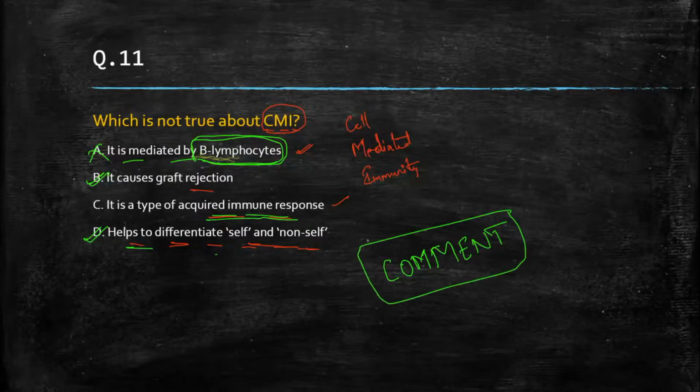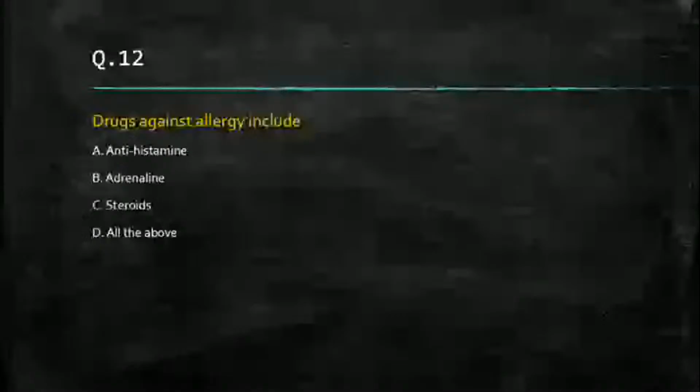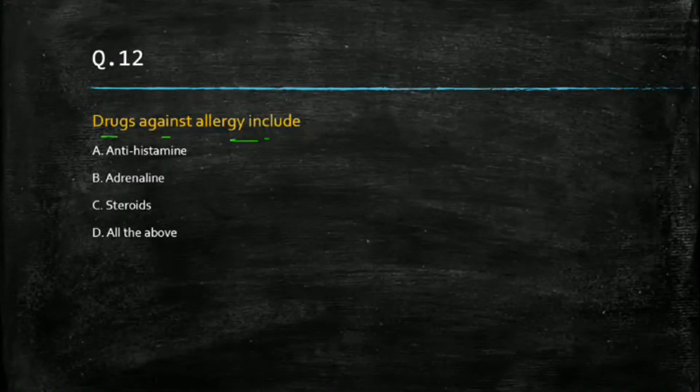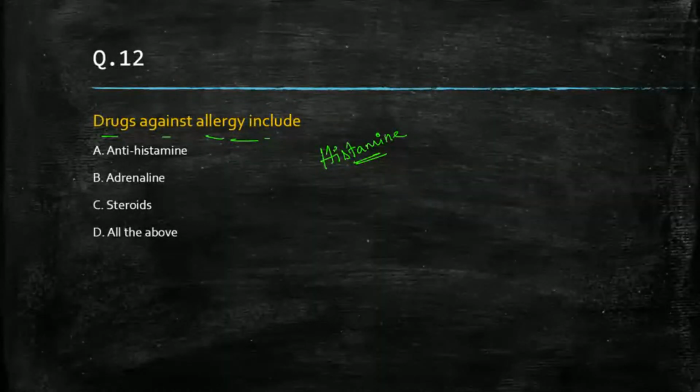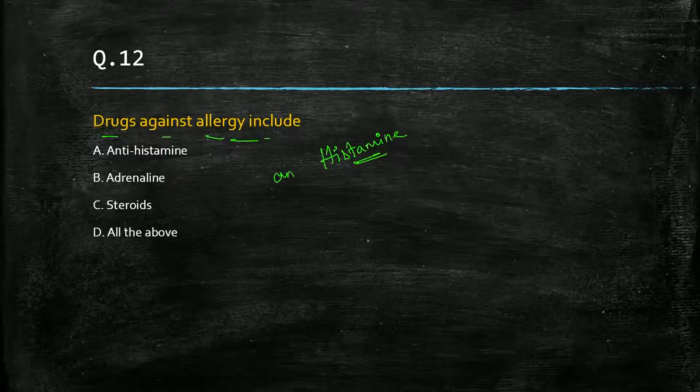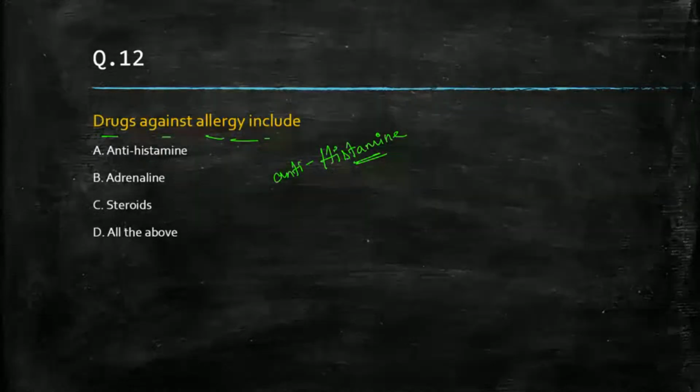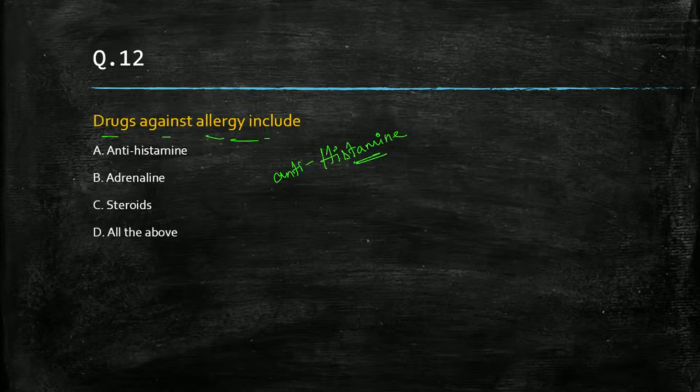All right. Chalo, fine. Next question. Drugs against allergy include. So allergy produces a substance called histamine. If histamine is there in your body, what do you have to give, which works against histamine? Antihistamine. So this will be the correct answer. It's a shortcut, but this is the correct answer. All right. Chalo. What will be the next question?